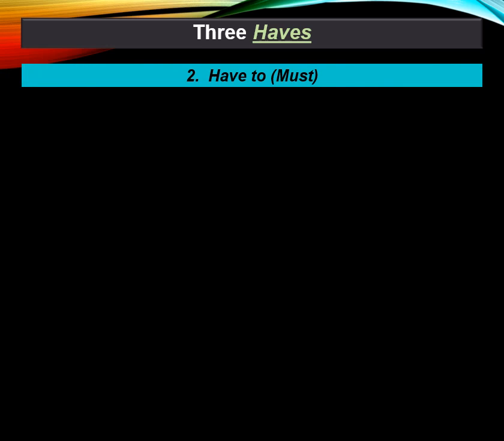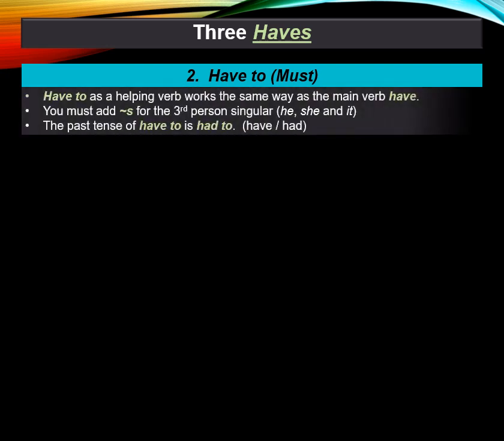The next use of have is actually have to, a helping verb that means must. Have to as a helping verb works the same way as the main verb have. You must add s for the third person singular. The past tense of have to is had to.